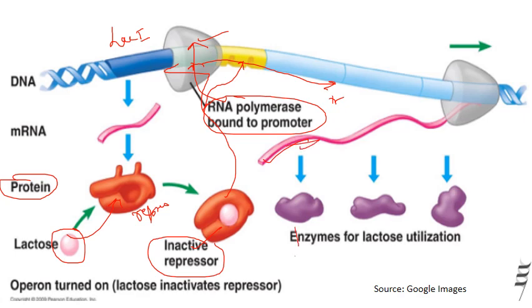And after that, it forms this mRNA, which is a functional mRNA, and that codes for three enzymes. There are three structural genes, that is Z, Y, A, that code for three enzymes: beta galactosidase, then permease, and transacetylase. So in the presence of lactose, which acts as an inducer, these structural genes undergo transcription and translation. That's why the lactose operon is known as an inducible operon. Here, lactose inactivates the repressor, and it is unable to bind on the operator gene.